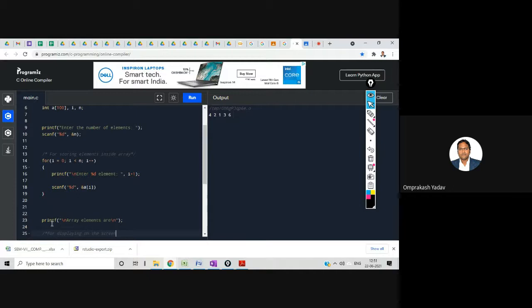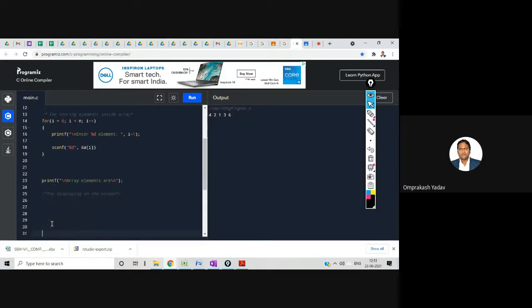I'll write for i equal to 0, i less than n, i plus plus, and in this try to print all the elements.